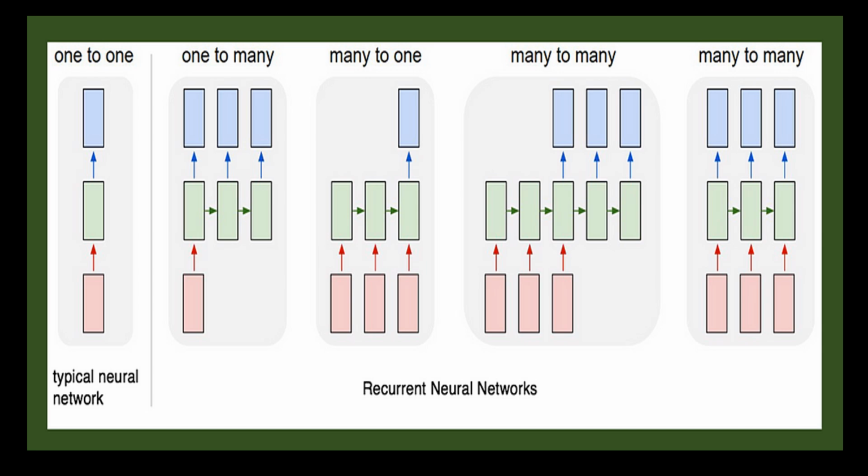Basically, recurrent neural networks are a type of artificial neural network designed to process sequences of data such as time series data or natural language. They are called recurrent because they have connections between neurons that form loops, allowing information to flow through the network repeatedly. This allows a recurrent neural network to maintain a memory of past input and use that memory to process and predict future events. In technical terms, recurrent neural networks are feed-forward neural networks with recurrent connections.